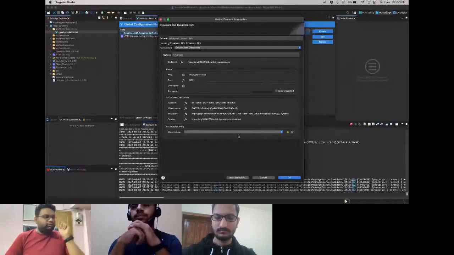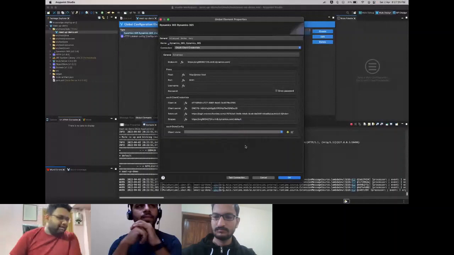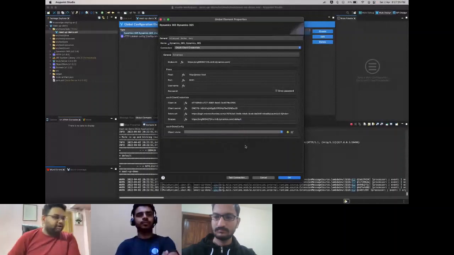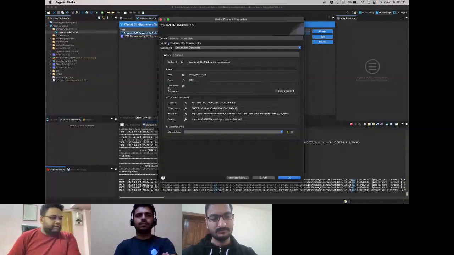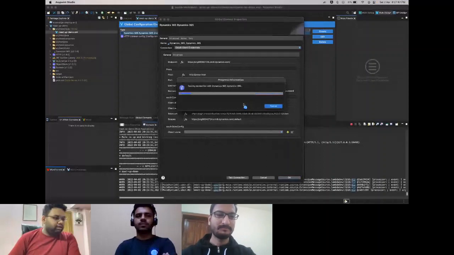In terms of object store, it's client credentials grant, so it's going to fetch a token every time. That's why I don't have a specific object store configured here. But if you want to retain the token, I'd suggest creating a new object store config so that you can specify the entry TTL and expiration threads. Okay, now once you have it here, you can just do a test connection of it.